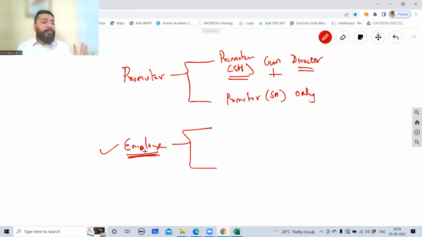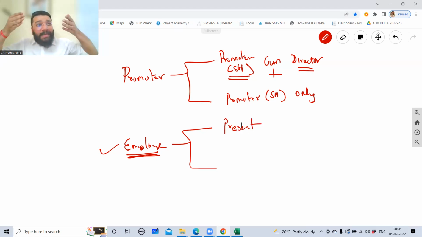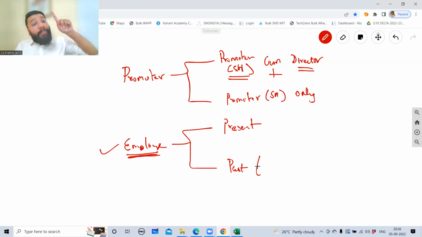Employee says, okay. So now guys, there are two kinds of employee. Present employee. Who is a present employee? Who is currently an employee, currently a shareholder. Present employee. One is past employee. Past employee means what? He was working in the past. He became the shareholder in the past, which means last year. Last year he was my employee. Last year he became my shareholder. So this is past employee. This is present employee.